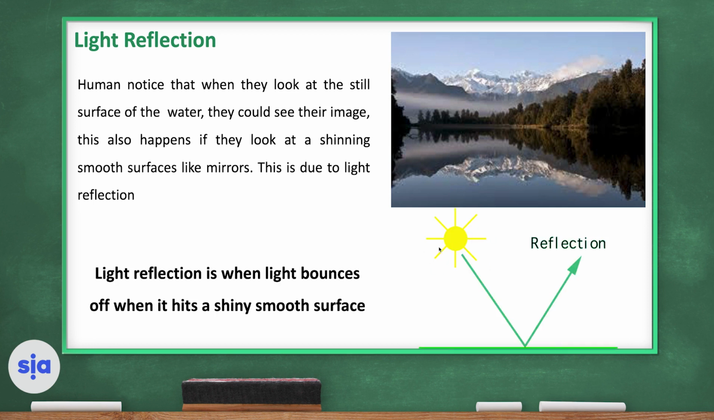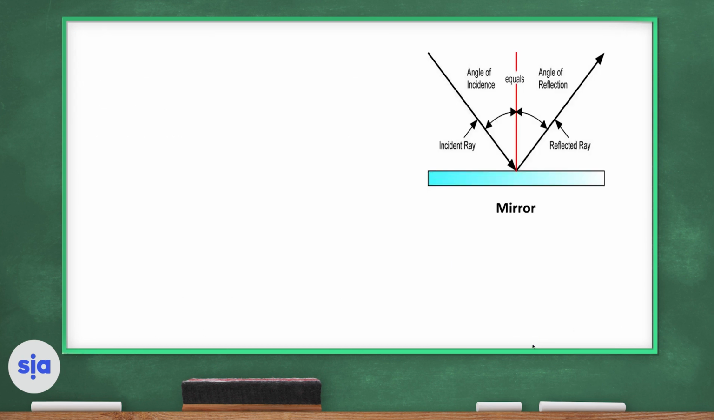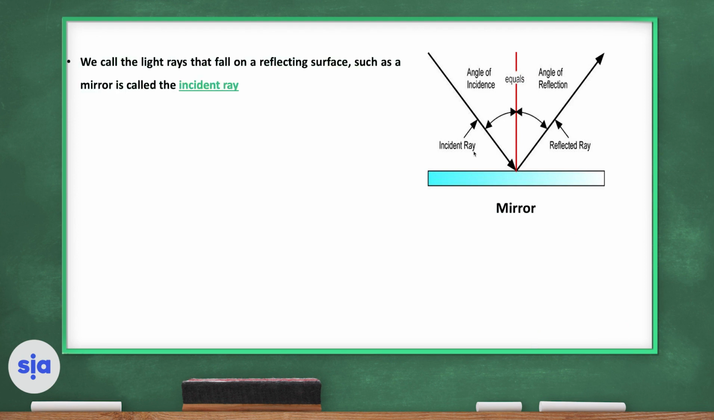So this is the source of the light. These are the light rays, and they will hit the shiny surface and bounce back. This is called light reflection. Light reflection is when light bounces off when it hits a shiny, smooth surface. And this is exactly what happens with a mirror. This is called the law of reflection.